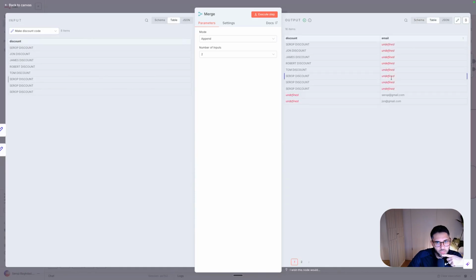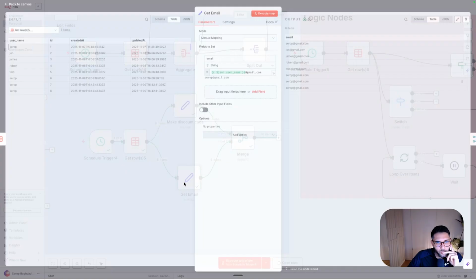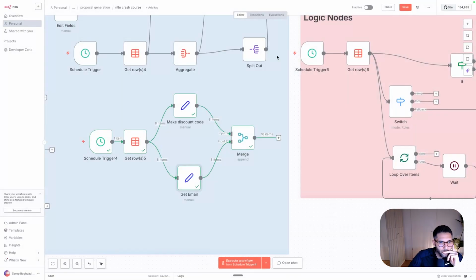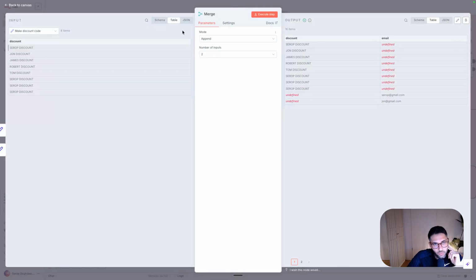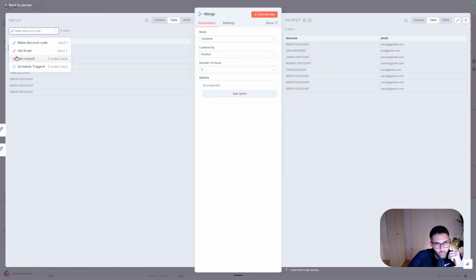So we have a bunch of discounts and a bunch of emails, which looks a bit strange, right? Actually, here we only have double of 0. So what can we actually do to have these right next to each other? There's a function here called combine, and you can combine things by position. Now if we execute this, you have the email for each name. This is super useful because you can also merge it again to the original table. And now you have a table with a username, discount, and an email, and it all works perfectly.